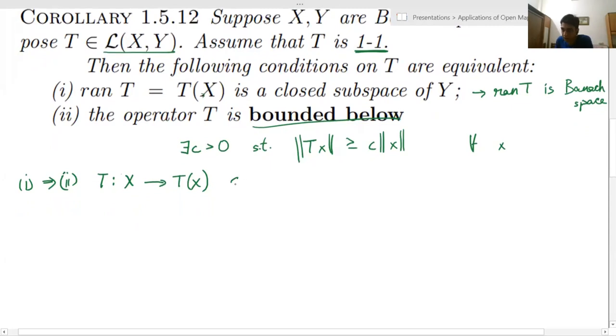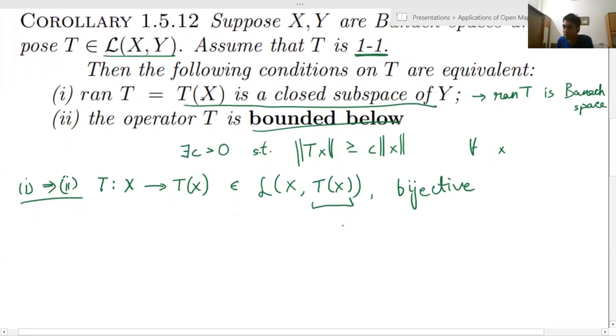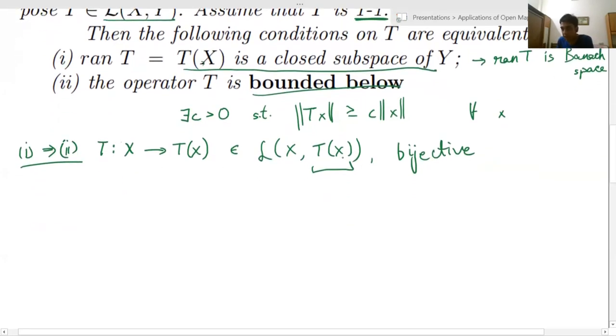And since it's already given to be one-to-one, this also makes it bijective. So this T, an element of L(X, TX), is bijective. And clearly TX is a Banach space because that is our assumption in 1, that TX is a closed subspace of a Banach space. So since it's a continuous linear map between Banach spaces that is also bijective, it has a continuous inverse.